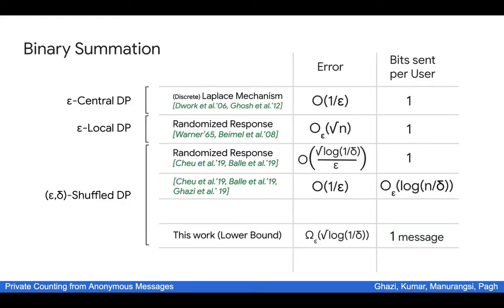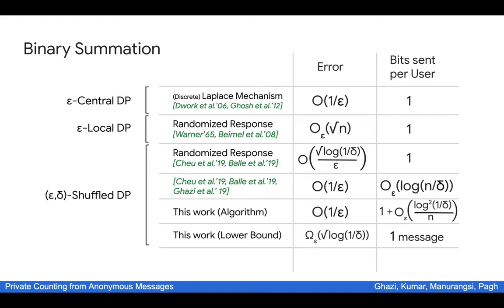It turns out that once we look at this multi-message setting, it is indeed possible to achieve error similar to central DP. In particular, a line of work by Cheu et al., Balle et al., and then Ghazi et al. eventually achieved an algorithm with error of order 1 over epsilon, whereas the communication complexity per user is roughly log n over delta bits. This is still pretty large considering that before each user was sending just 1 bit.